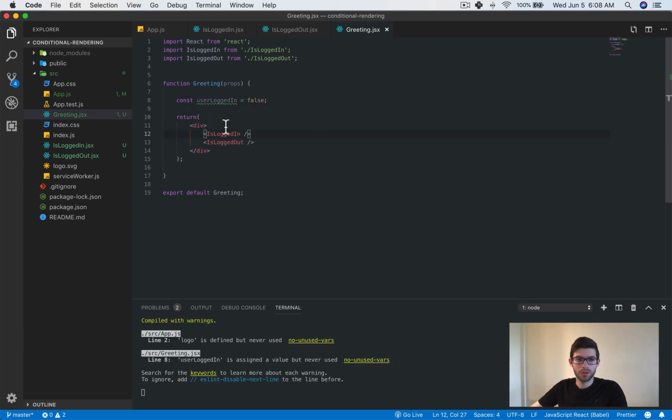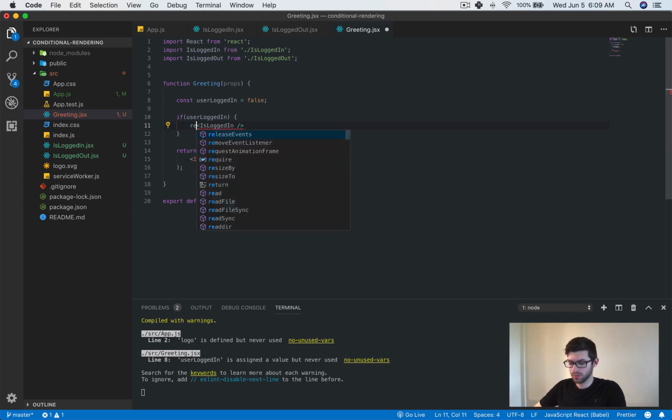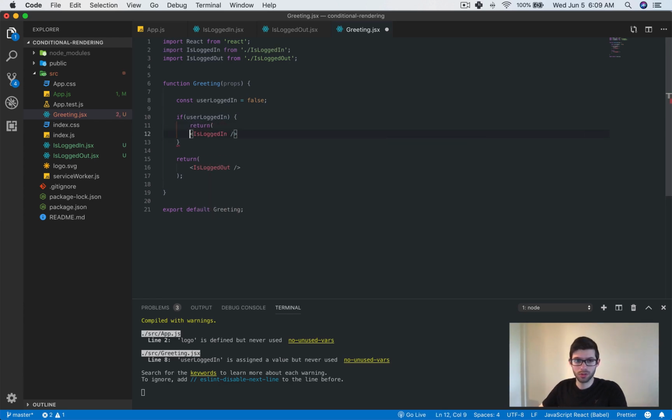And then, actually no, here, what we can do is instead of this, because now we actually don't need that, this can go here. What we can do now in the return is return something different depending on whether or not they're logged in. So we will say if userLoggedIn, then return